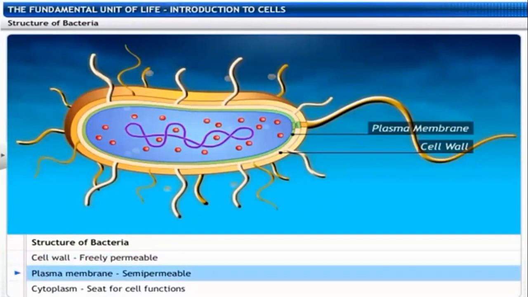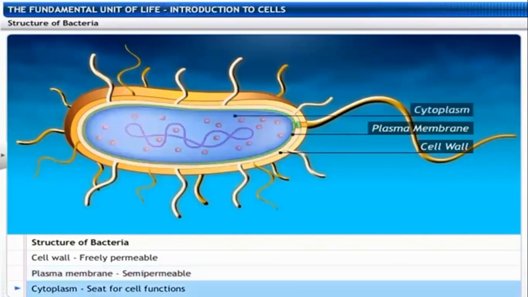It has a similar function to unicellular eukaryotic cells. Different kinds of ions, nutrients, and waste are excreted or received through the plasma membrane. And next one is the cytoplasm. It is a jelly-like material, and it performs all the functions within the cell.